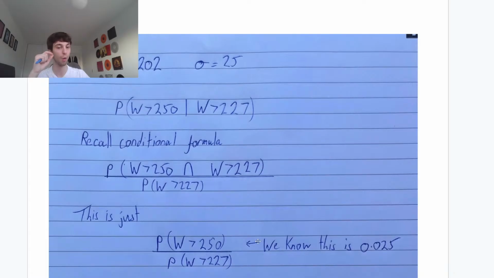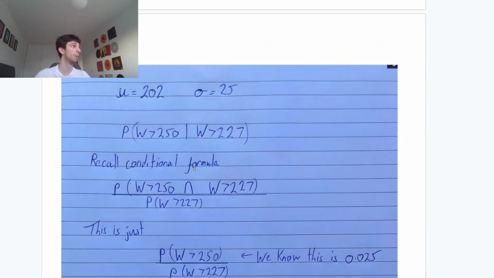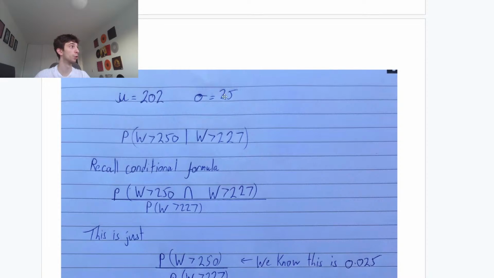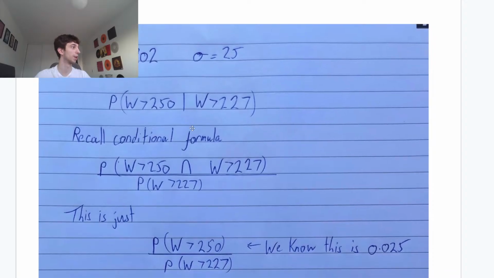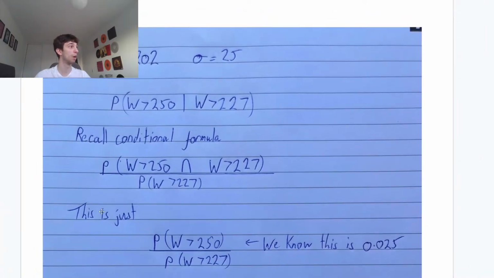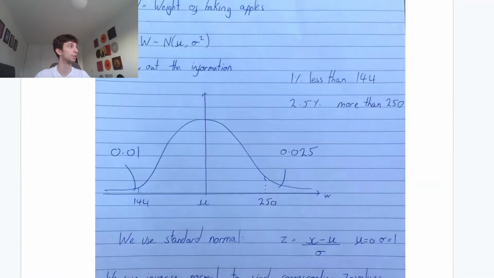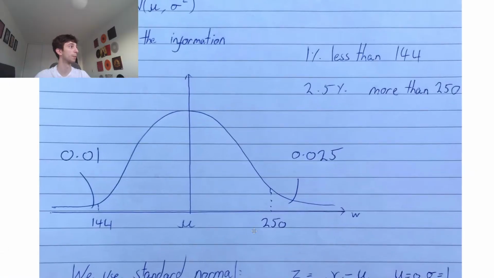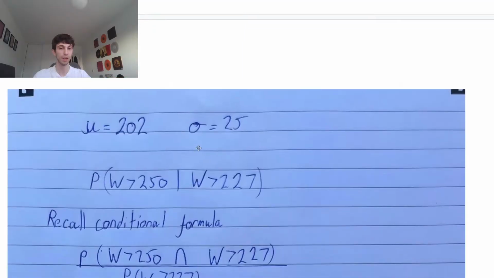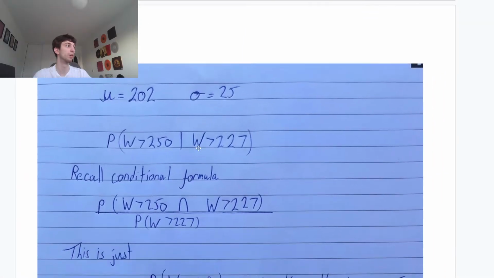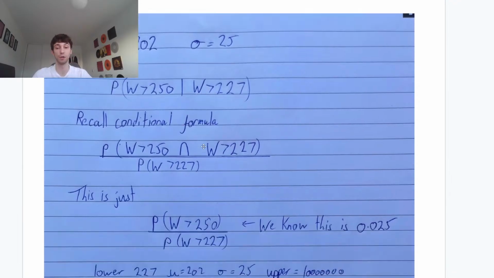Here's the thing, guys. We know the probability that W is larger than 250. In the adrenaline of the exam, you might think just to plug in mu is 202 and our standard deviation of 25 into your calculator. You may think to do that for each one, but remember what they told us in the question. I wrote it down on the diagram. We already know that the probability that W is larger than 250 is 2.5% or 0.025, so we have to use that. In general, in A level, they won't be this sneaky, but it's good to point it out. You never know what they're going to throw at you.